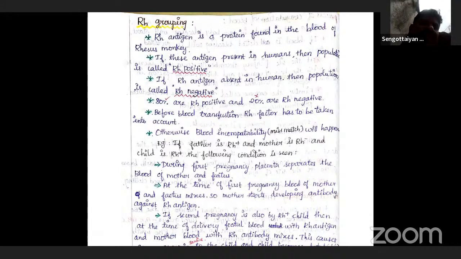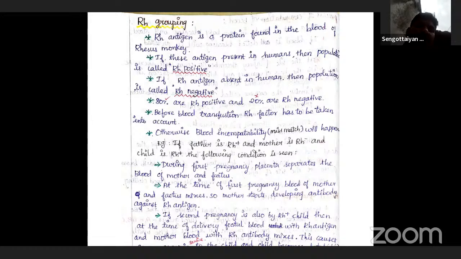The special case is RH incompatibility. What is the meaning of incompatibility? Simply, mismatching. RH incompatibility is observed between the RH negative blood group of a pregnant mother and the RH positive blood group of the fetus. That is called a mismatch: the mother is negative and the fetus is positive.